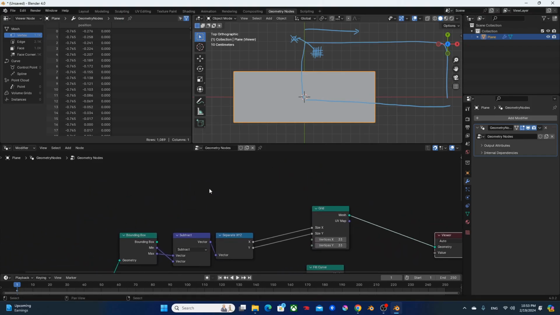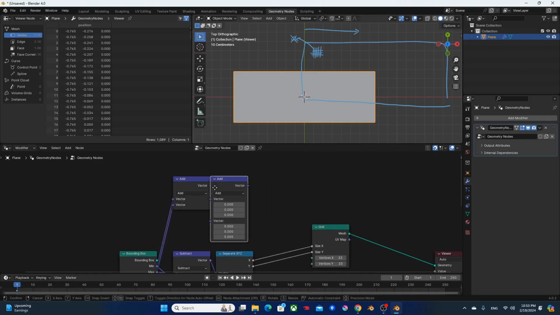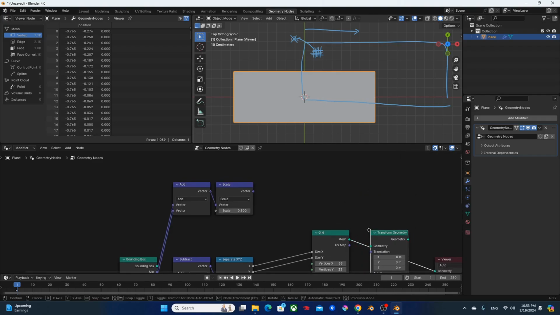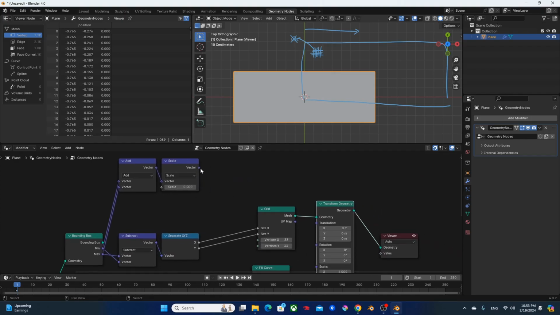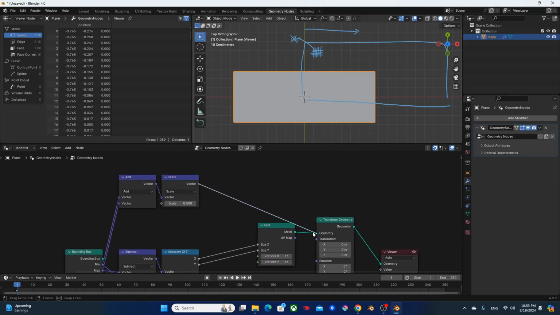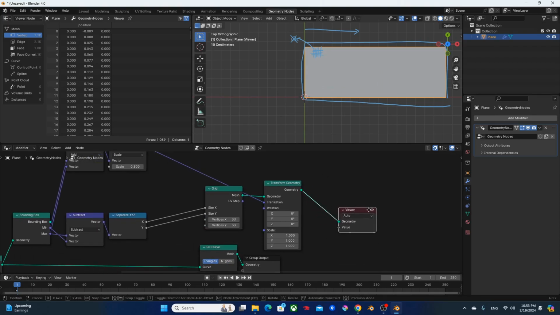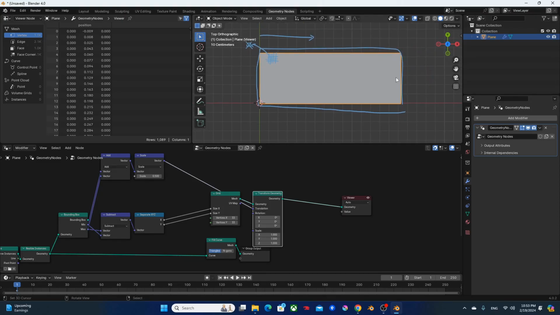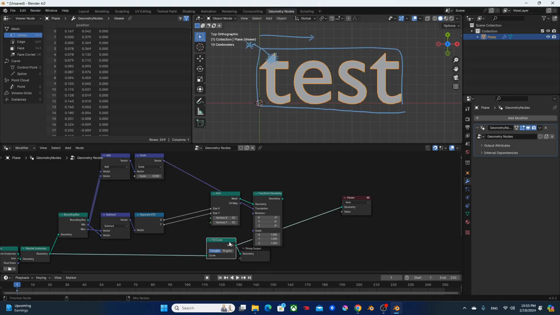So what I'm going to do is also duplicate the subtract, change it to add min with max, duplicate the add, change it to scale by 0.5. Add a transform geometry and plug the result of scale into translation, like so. Okay, so now we have a grid that is covering the text, like so.